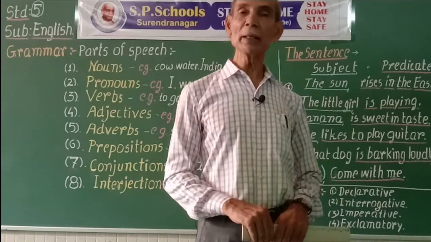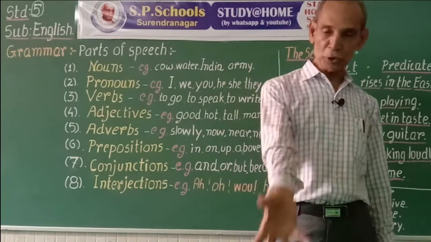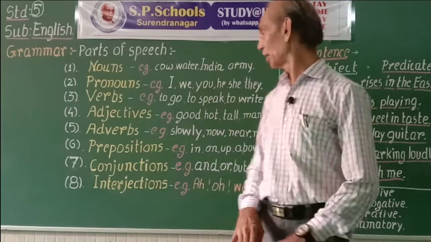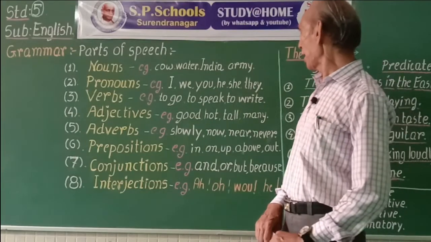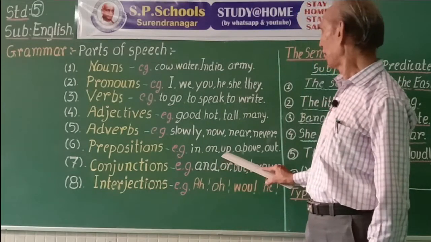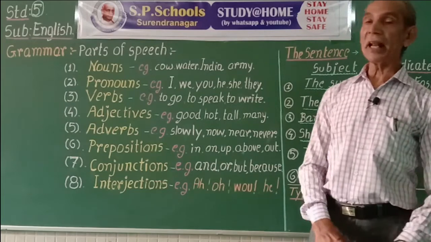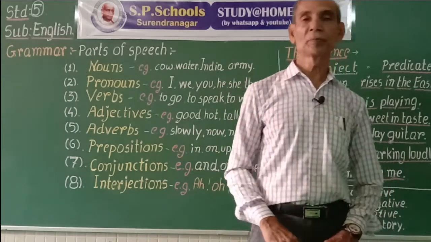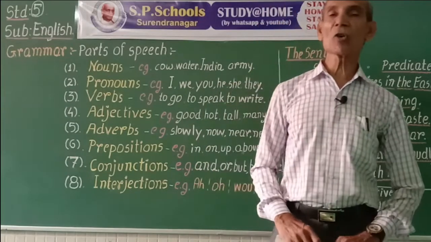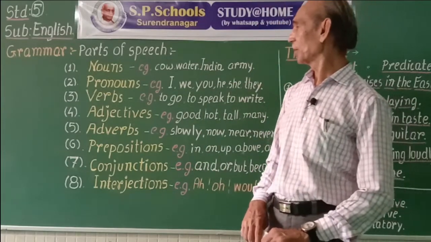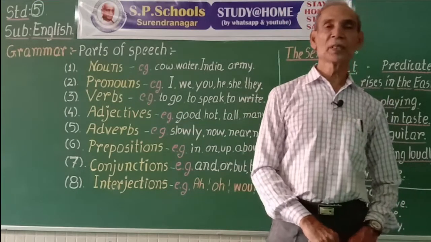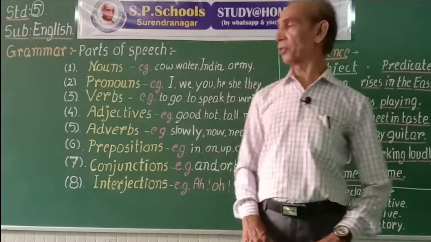For example, to take means to take something, but if we add for, take for, to take for means to believe. So they are called prepositions followed by verbs. They modify the meaning of the verbs.